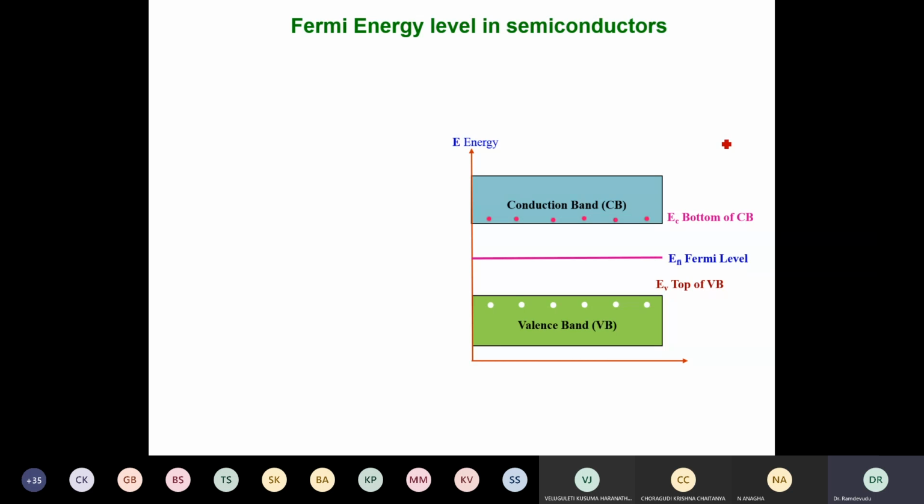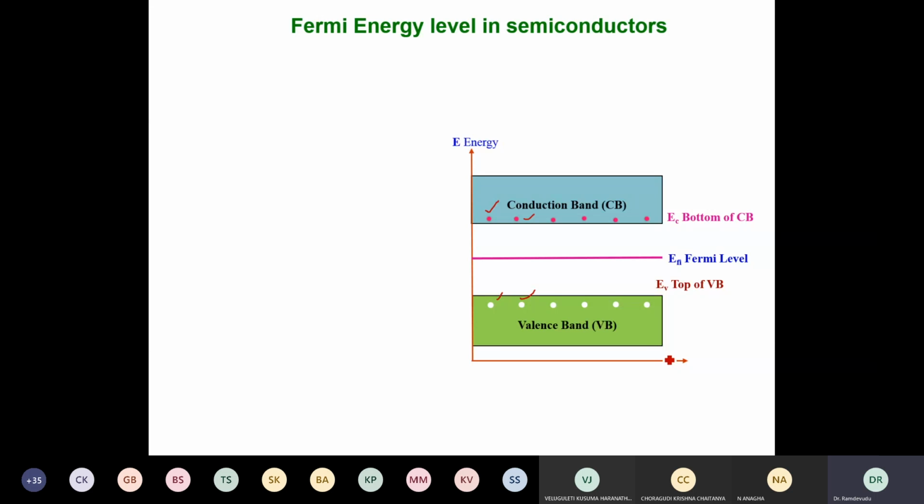Now to define the Fermi energy level in an intrinsic semiconductor, the number of holes and the number of electrons are the same because they are formed due to breakage of covalent bonds. Each covalent bond breakage will give you one hole and one electron. So for every hole, we have an electron here. Hence, in an intrinsic semiconductor, the number of electrons in the conduction band is equal to the number of holes in the valence band.